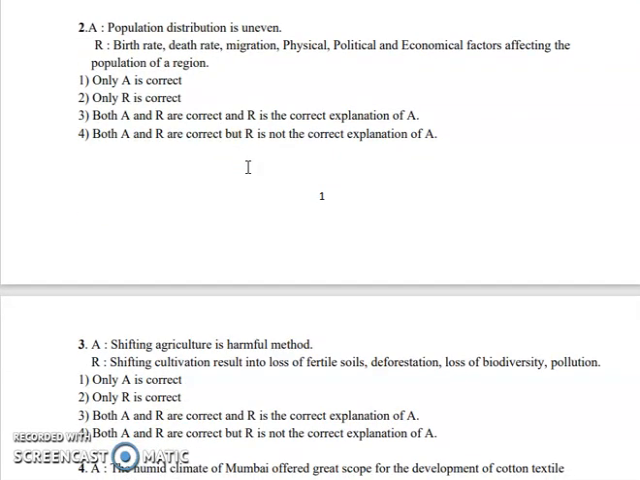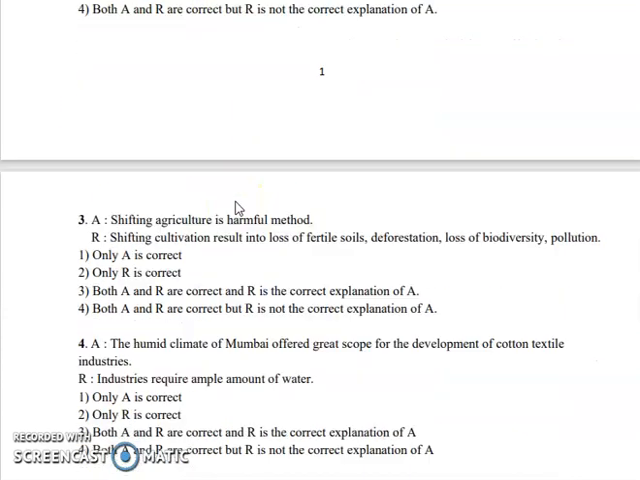Next question is population distribution is totally uneven. So you have to check whether this statement is true or false. Then the next reasoning is birth rate, death rate, migration, physical, political, economical factors affecting the population of a region. So again, based on these statements, you have to choose any one correct option from here.